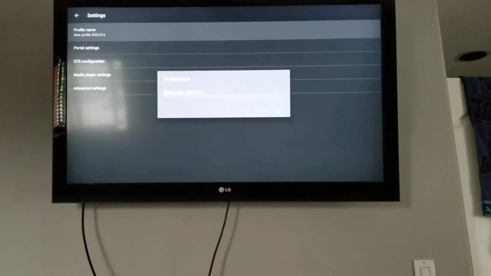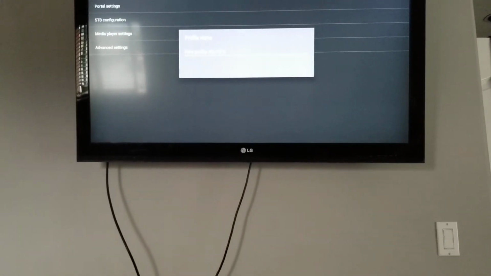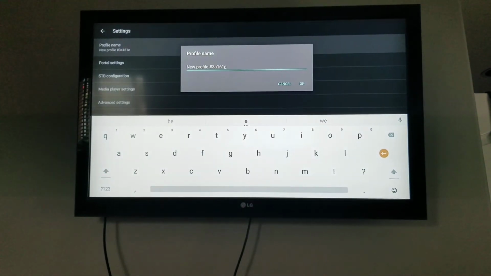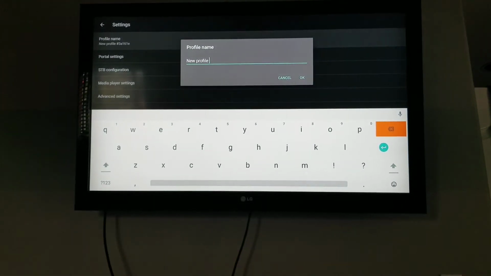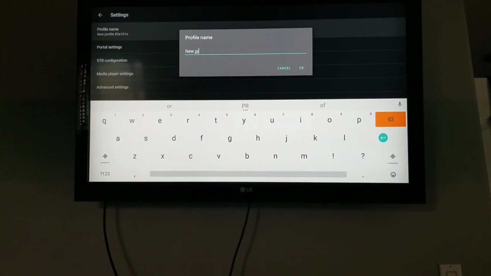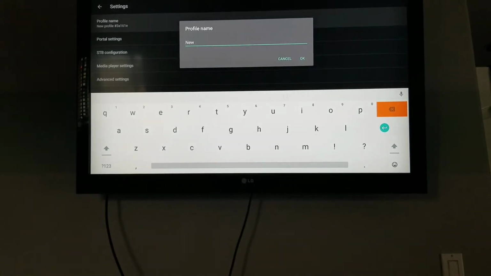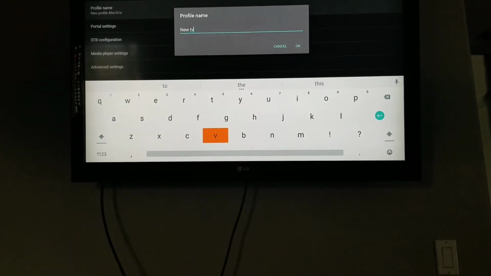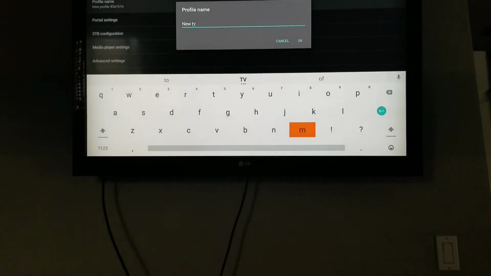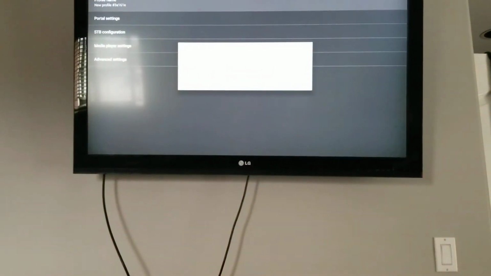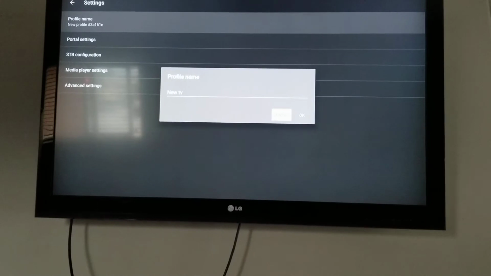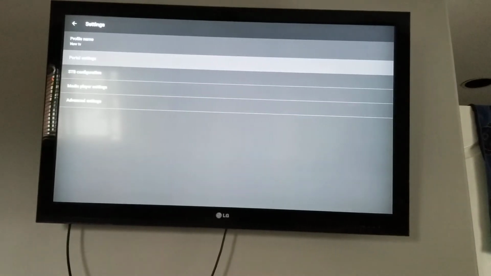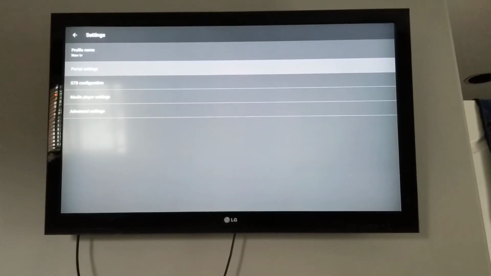and now go to back and hit OK from your mode and delete it. So I think I'm going to give it name new TV, and again hit back arrow, close it and go on OK and hit OK. So now we are going to set second option, portal setting.